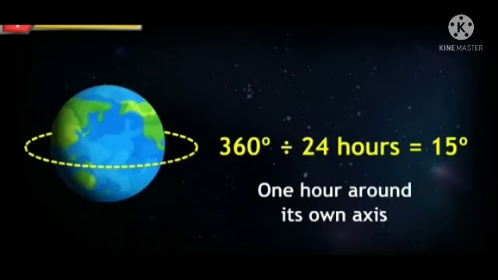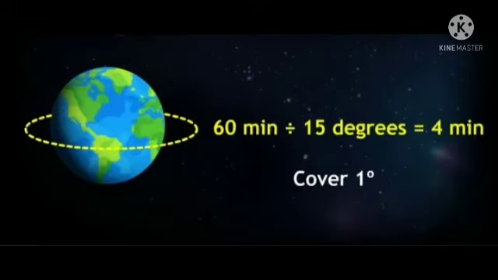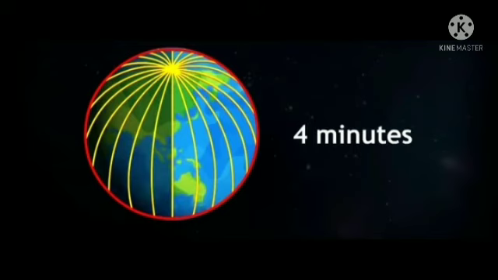The Earth takes almost 24 hours to complete one rotation, that is 360 degrees. The Earth rotates by 360 degrees divided by 24 hours, which is equal to 15 degrees in 1 hour around its own axis. The Earth takes 60 minutes divided by 15 degrees, which is equal to 4 minutes, to cover 1 degree. This means that for each degree of longitude, the local time differs by 4 minutes.